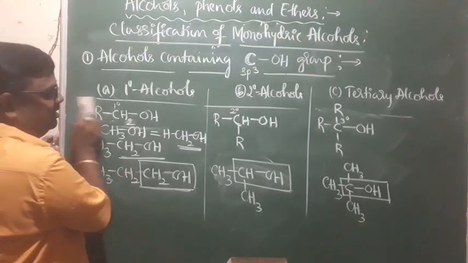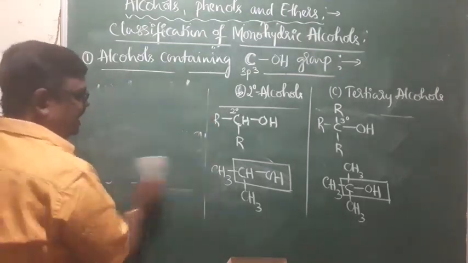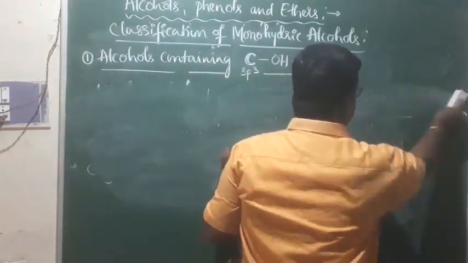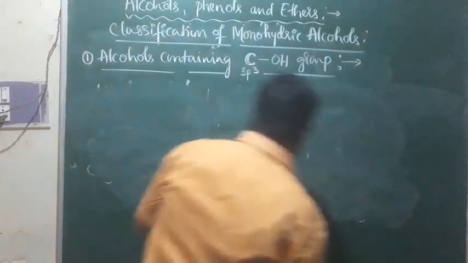Okay. Next we will see examples for the primary, secondary, and tertiary alcohols through the bond line representation.